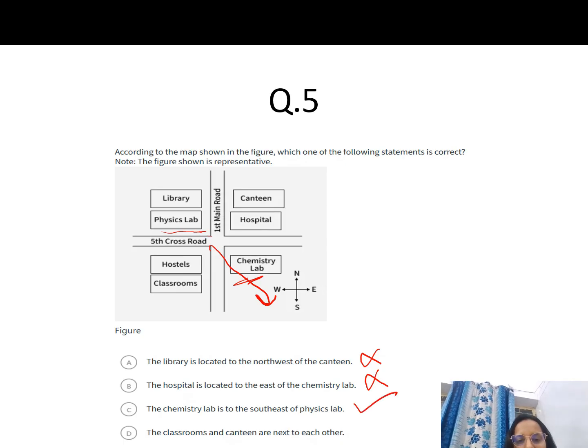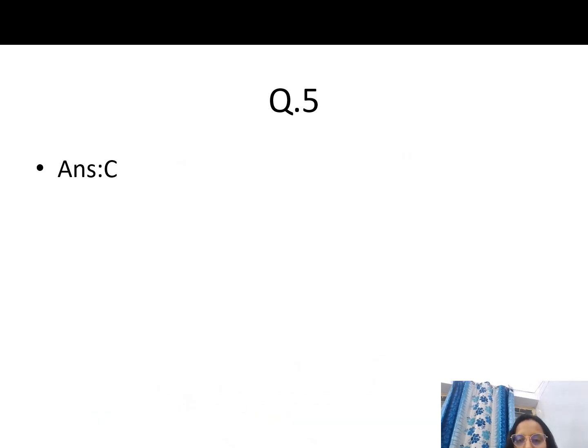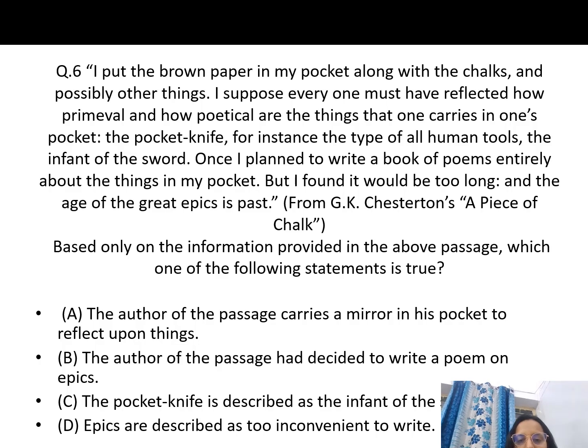The classroom and canteen are next to each other. Only one statement is correct, you can go from here also, but if you want: the classroom and canteen are next to each other, so this is false, they are not next to each other. Okay, so option C is correct here. Now again, a passage is given to you, and based only on the information provided in the above passage, which one of the following statements is true? You have to find the correct statement based on the above paragraph.